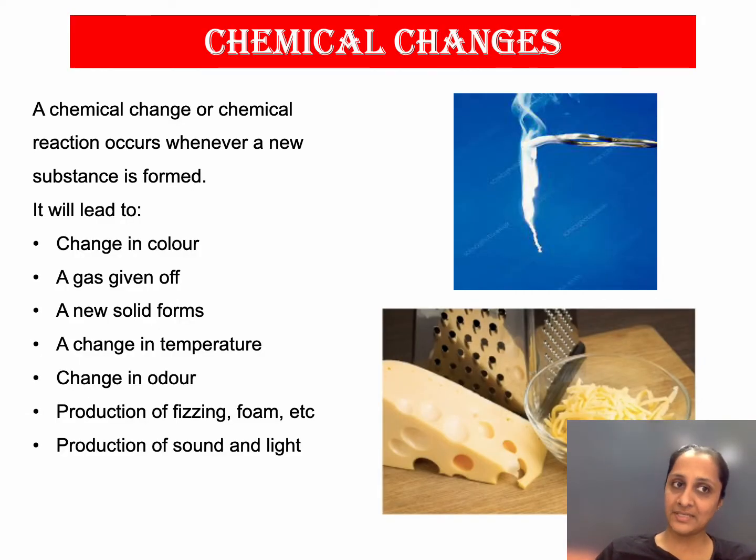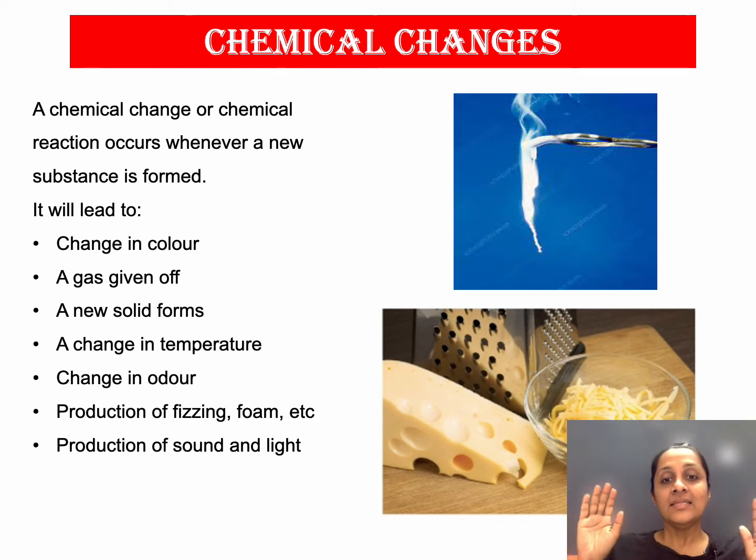Now we come to chemical changes. A chemical change or a chemical reaction occurs whenever a new substance is formed. The major difference between physical and chemical changes is that in physical change no new substance is formed and the chemical composition remains the same, while in chemical changes, a new substance is formed. So one or two or more new substances are formed.